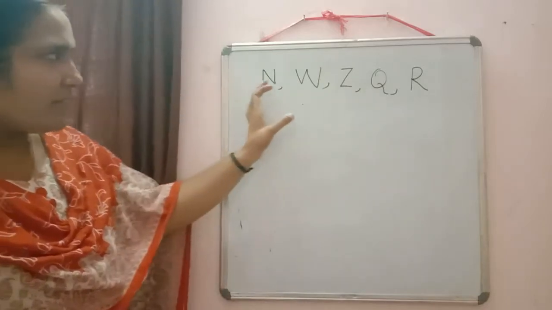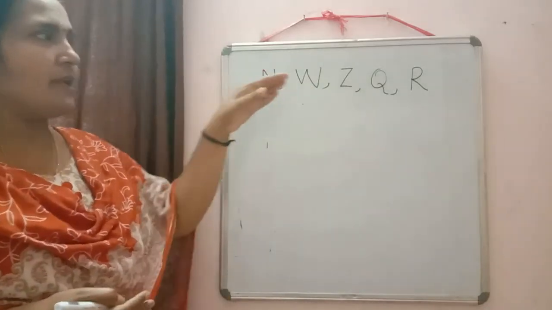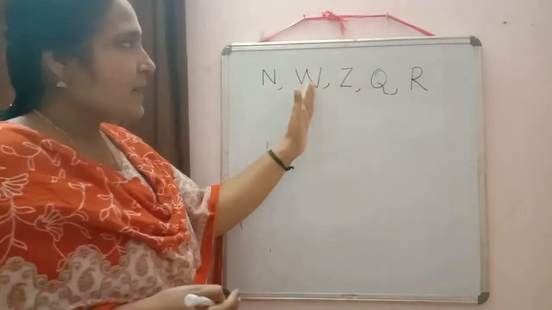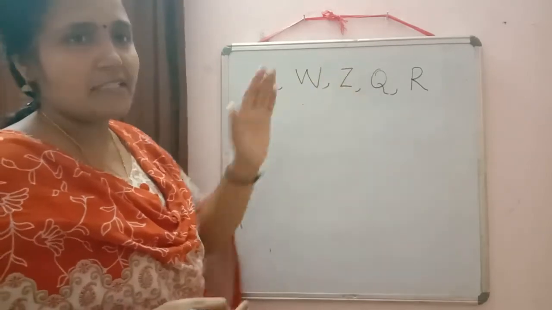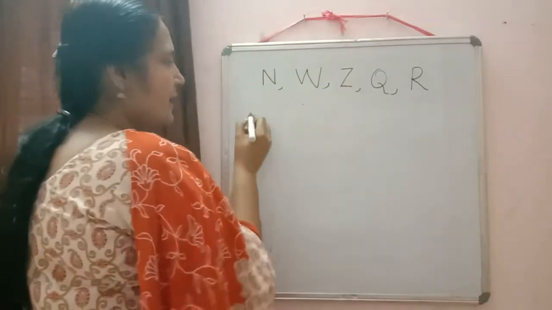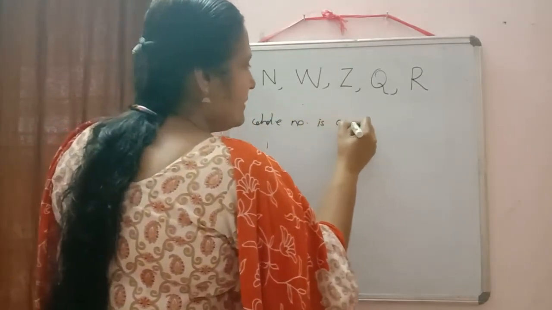In this way it will go. So if we write in this way, then from here we can say whether every natural number is a real number or not, whether every whole number is a rational number or not. Now for example, can we say every whole number is a real number?